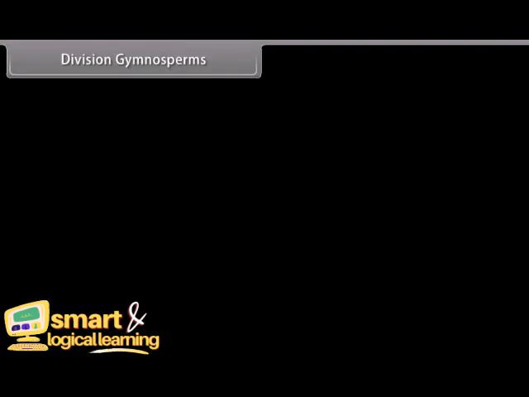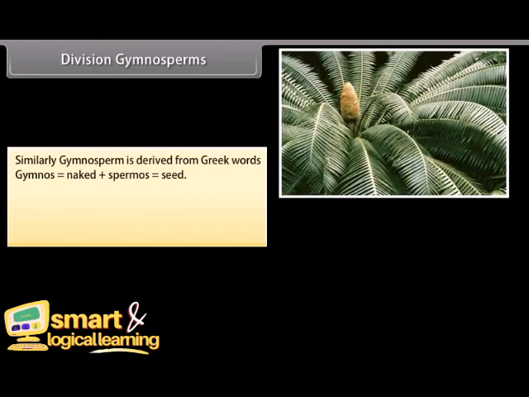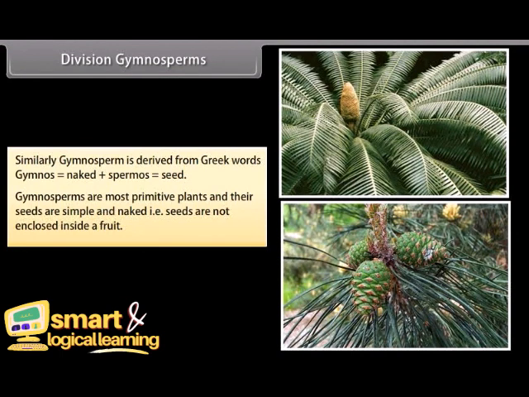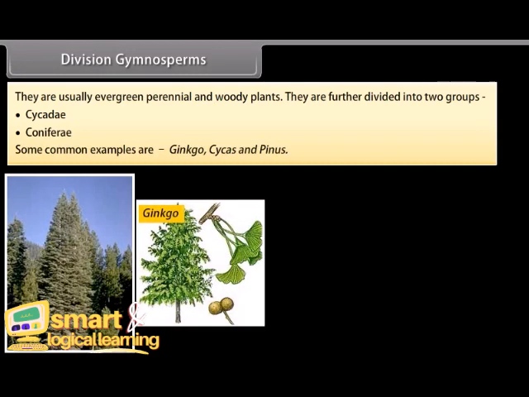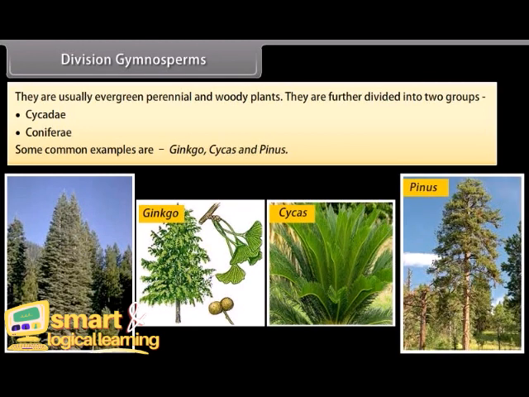Division Gymnosperms. Similarly, gymnosperm is derived from the Greek words gymnos, which means naked, plus spermos, which means seed. Gymnosperms are the most primitive plants and their seeds are simple and naked, that is, seeds are not enclosed inside a fruit. They are usually evergreen, perennial, and woody plants. They are further divided into two groups: Cycadae and Coniferae. Some common examples are ginkgo, cycas, and pinus.